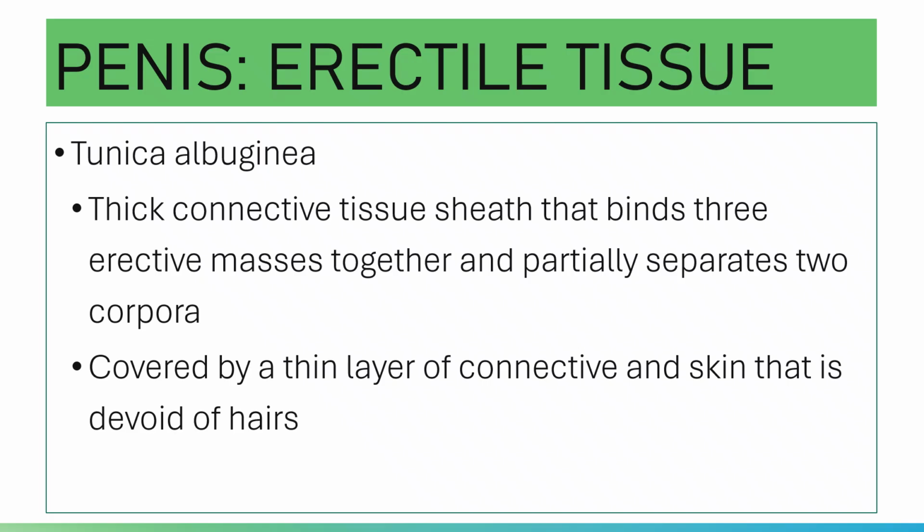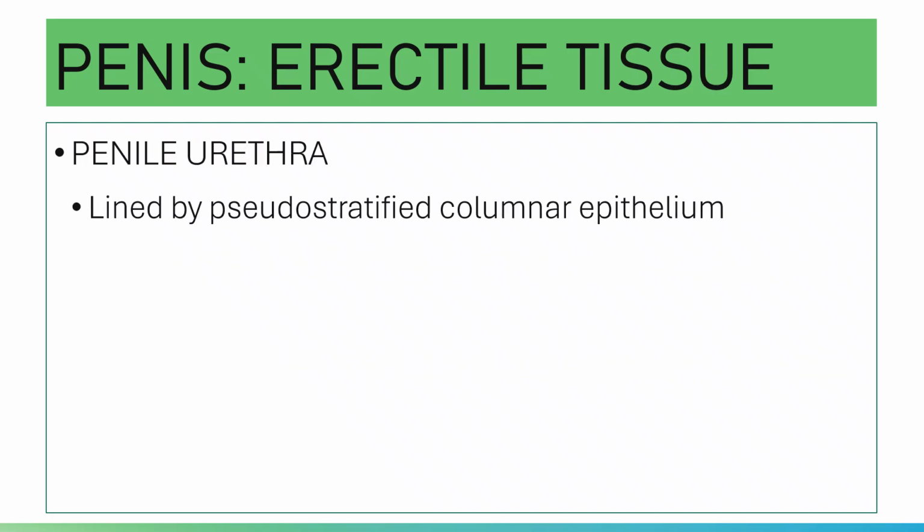The tunica albuginea is covered by a thin layer of connective tissue and skin that is devoid of hairs. The connective tissue of the penis is called Buck's fascia and it does not contain fat.